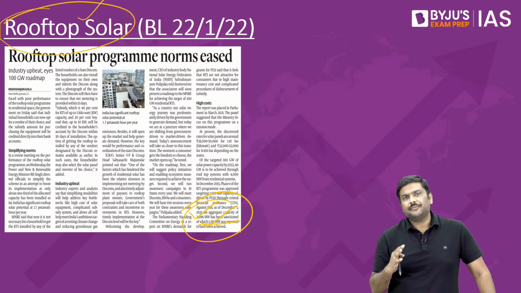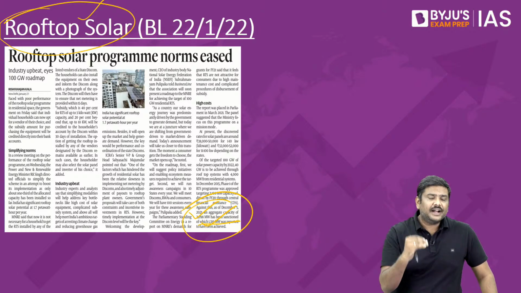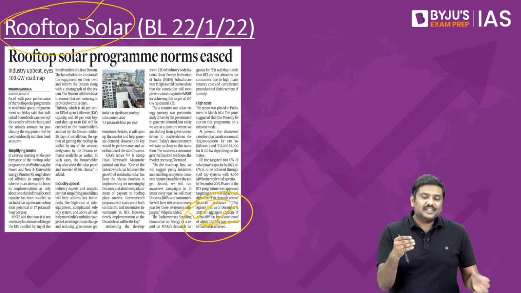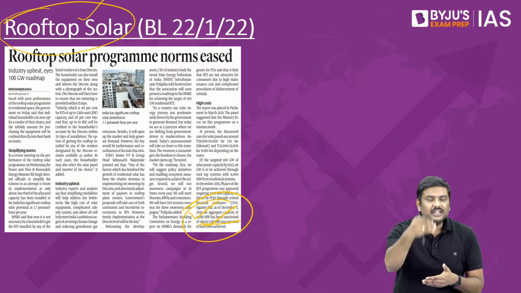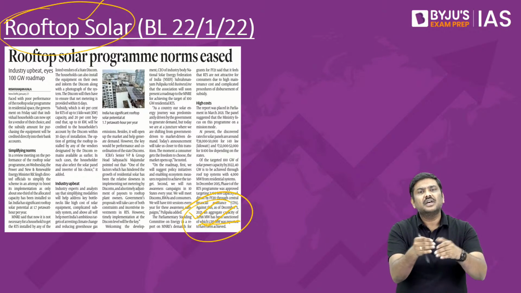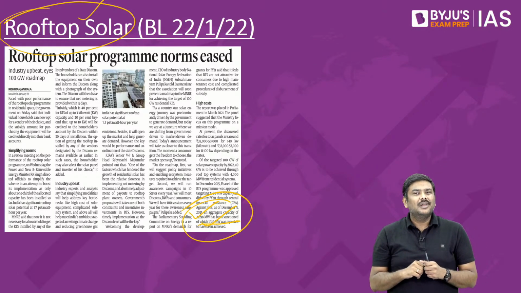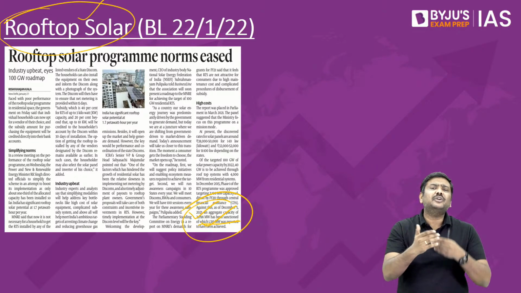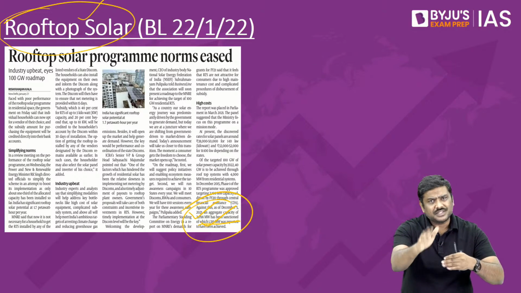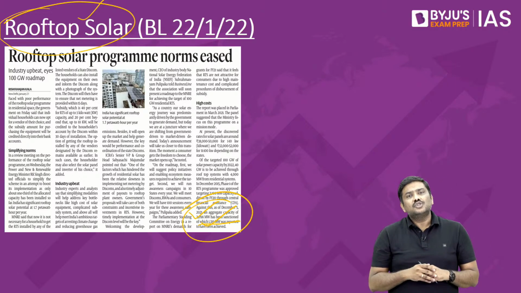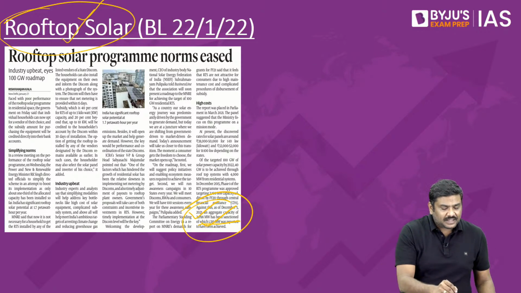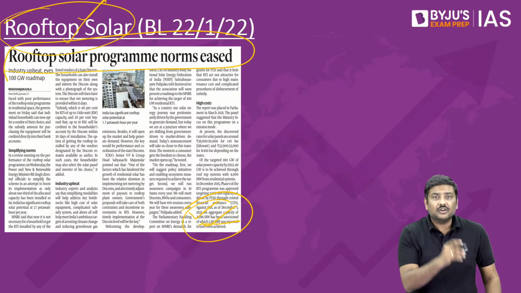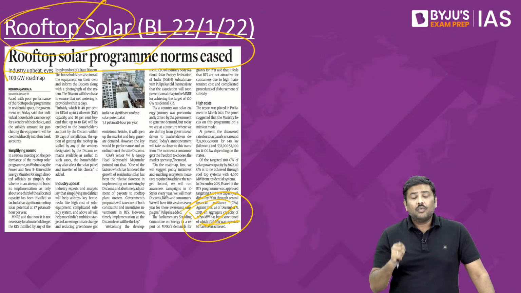What is the issue? What is the concern here? Some of the concerns are that in most of the states there is no proper policy for providing subsidies for the households which have installed a solar rooftop. And there are issues even with respect to implementation of the net metering policy in the domestic market. So, to overcome these issues, now the government has made certain very important changes in the rooftop solar program. What are the important changes? Focus on the changes here.